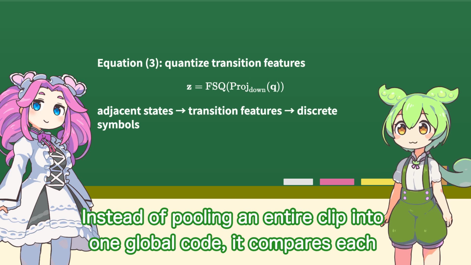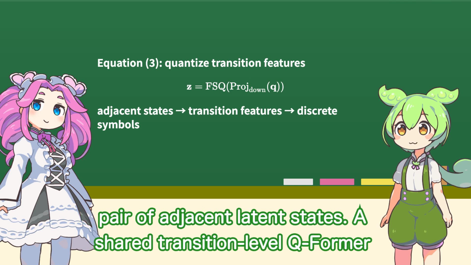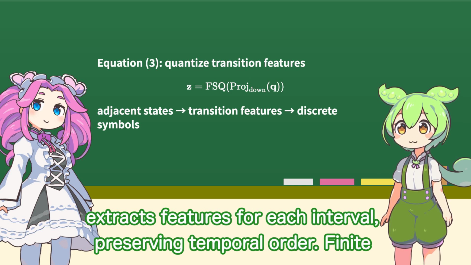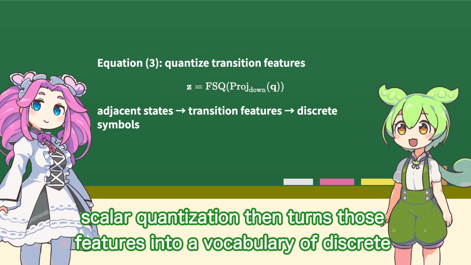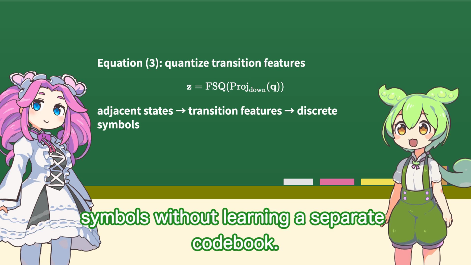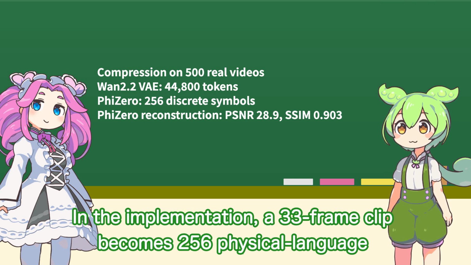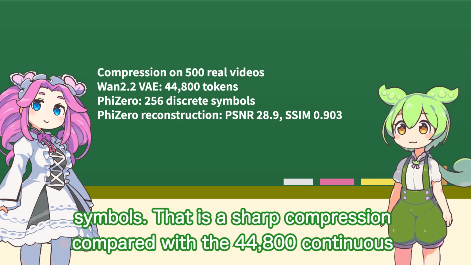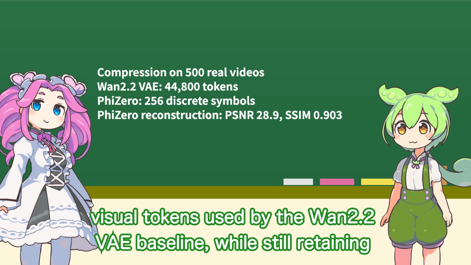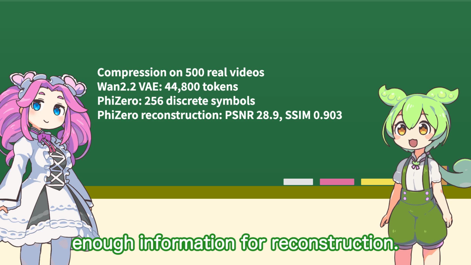What exactly does the tokenizer measure between frames? Instead of pooling an entire clip into one global code, it compares each pair of adjacent latent states. A shared transition-level Q-Former extracts features for each interval, preserving temporal order. Finite scalar quantization then turns those features into a vocabulary of discrete symbols without learning a separate codebook. In the implementation, a 33-frame clip becomes 256 physical language symbols. That is a sharp compression compared with the 44,800 continuous visual tokens used by the Wan 2.1 VAE baseline, while still retaining enough information for reconstruction.